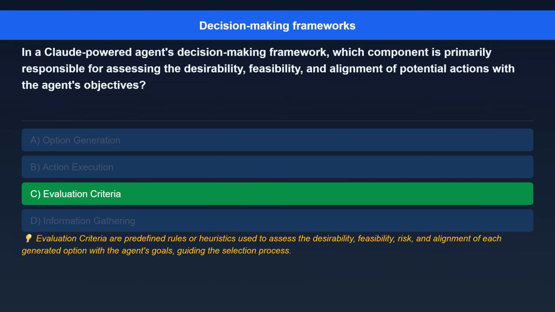The correct answer is evaluation criteria. Here's the explanation. Evaluation criteria are predefined rules or heuristics used to assess the desirability, feasibility, risk, and alignment of each generated option with the agent's goals, guiding the selection process.